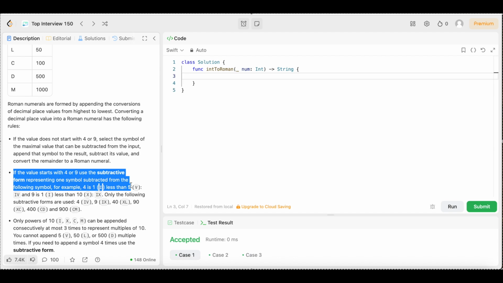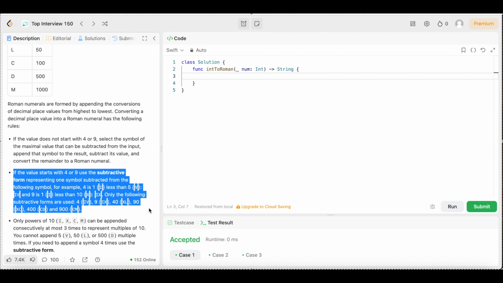For example, 4 is 1, which is I, less than 5, which is V, so IV. And 9 is 1 I less than 10, which is X, so IX. Only the following subtractive forms are used: 4 is IV, 9 is IX, 40 is XL, 90 is XC, 400 is CD, and 900 is CM.